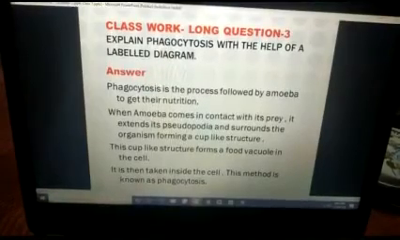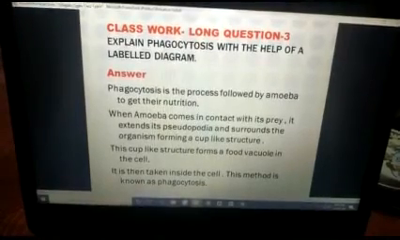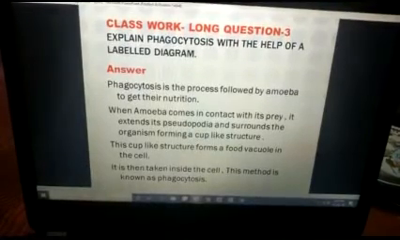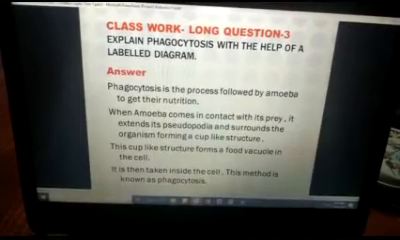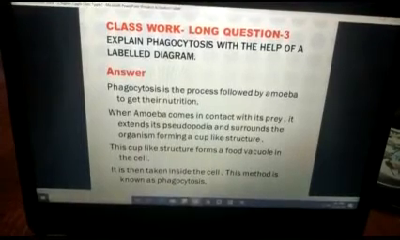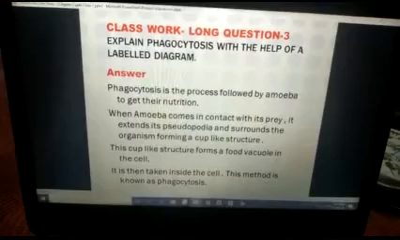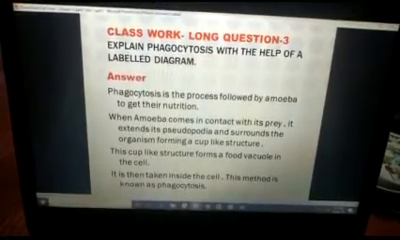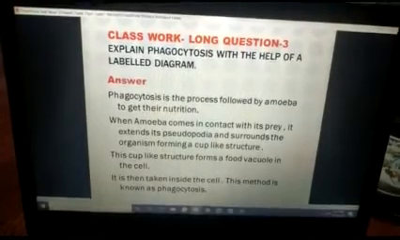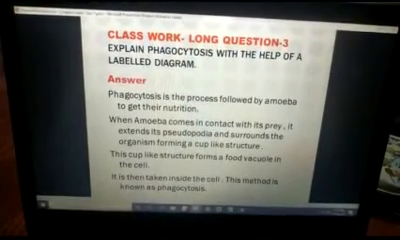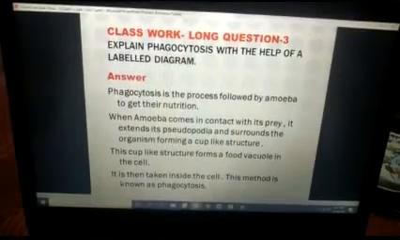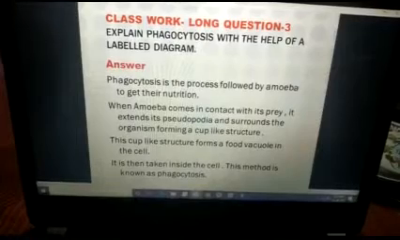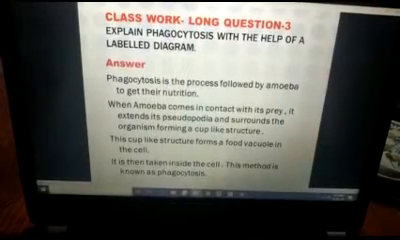After that, do one class work. Explain phagocytosis with the help of a labelled diagram. We have studied phagocytosis in our first or second class of chapter number 2. Phagocytosis is the process through which amoeba gets its nutrition. Amoeba also follows the Holozoic mode of nutrition, as you all know. So, write it down in your notebook first. Phagocytosis is the process followed by amoeba to get their nutrition.